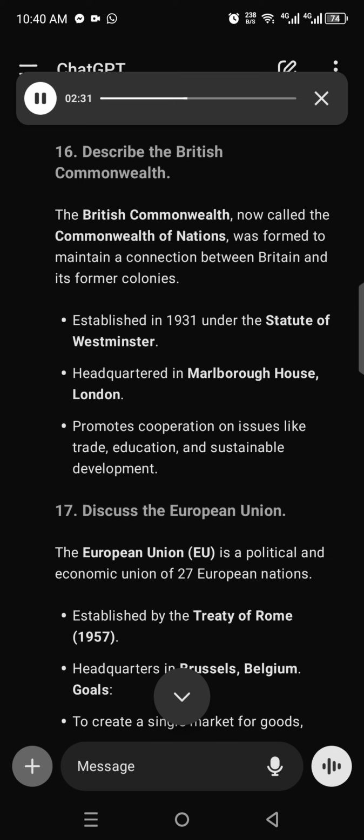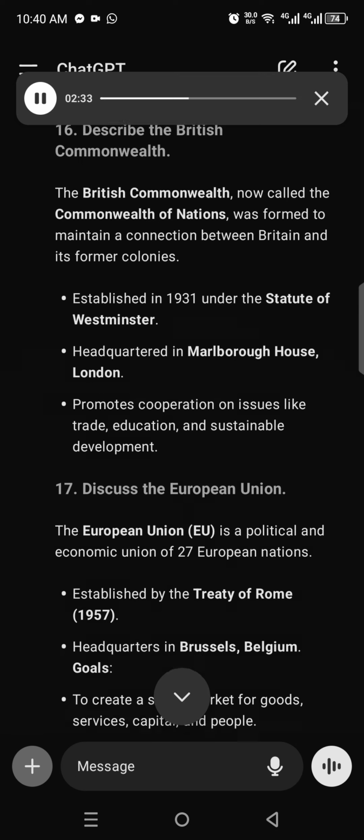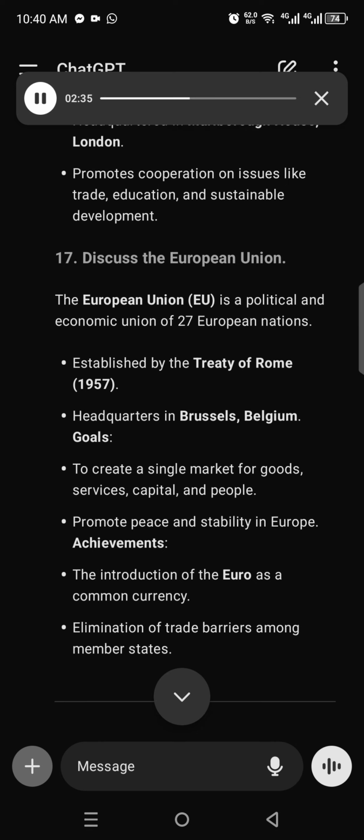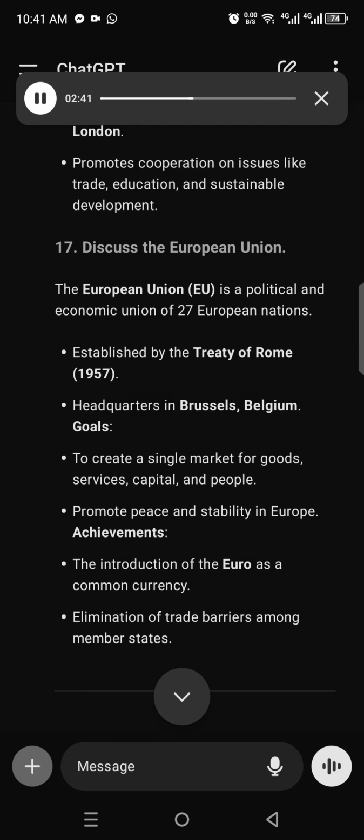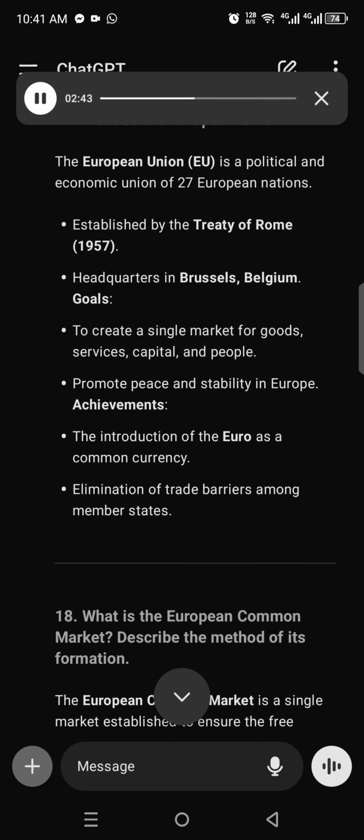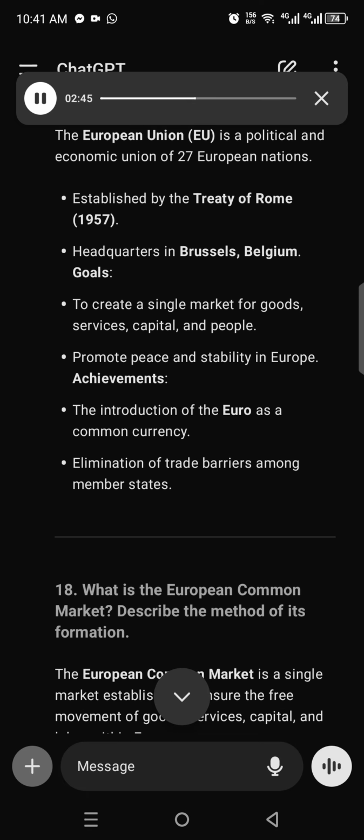17. Discuss the European Union. The European Union (EU) is a political and economic union of 27 European nations, established by the Treaty of Rome, 1957, headquarters in Brussels, Belgium. Goals: to create a single market for goods, services, capital, and people, promote peace and stability in Europe. Achievements: the introduction of the euro as a common currency, elimination of trade barriers among member states.